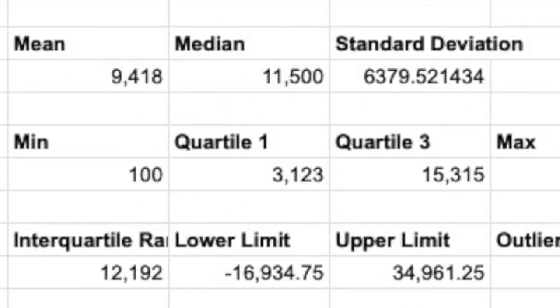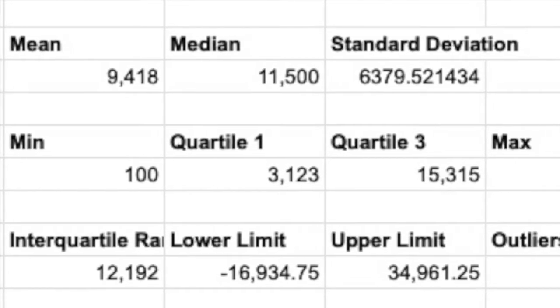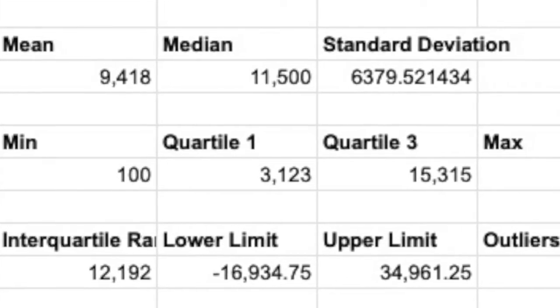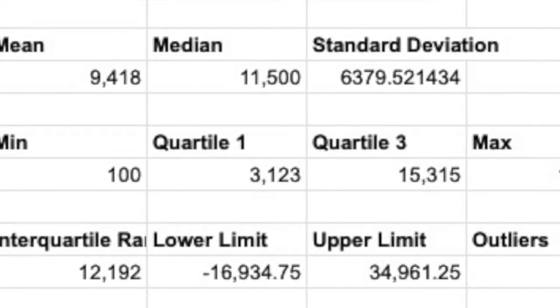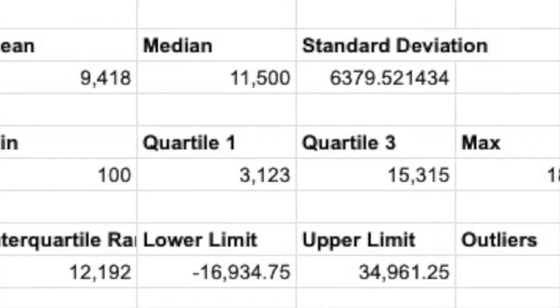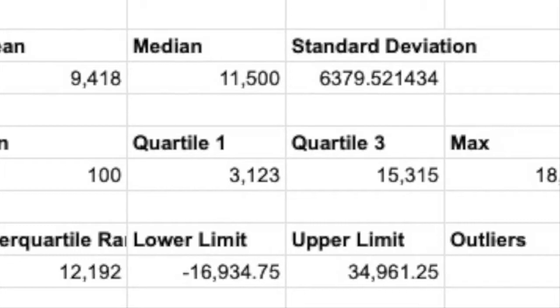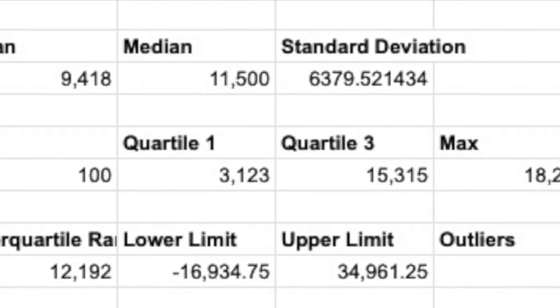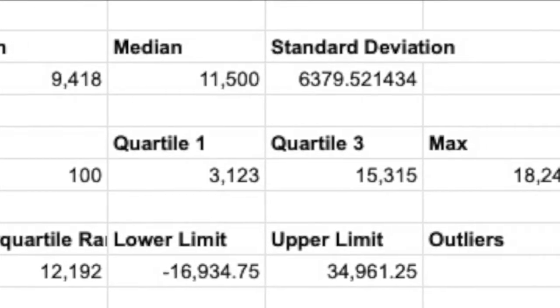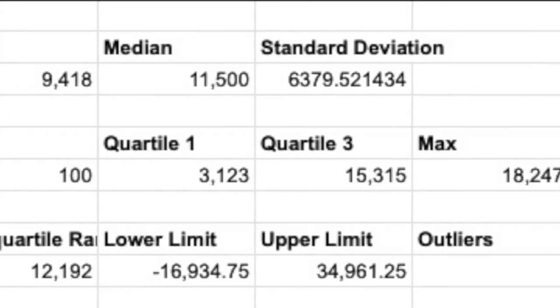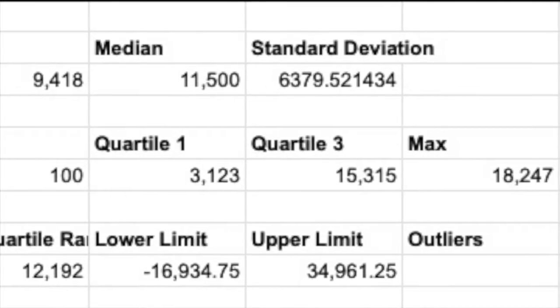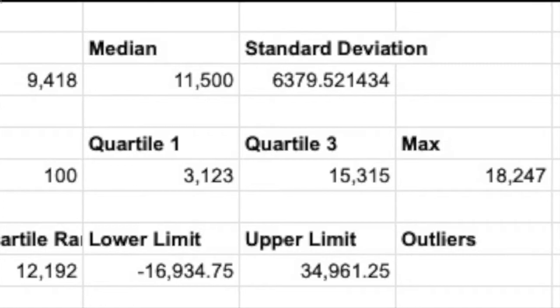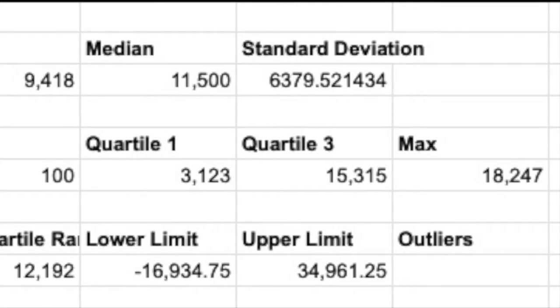The mean for the adult data was 9,418. The median was 11,500. The standard deviation was 6,379. The interquartile range was 12,192. And there were no outliers, just like with the teenager data, because once again the data was very close together, so there wasn't much space for there to be any kind of gaps between them.